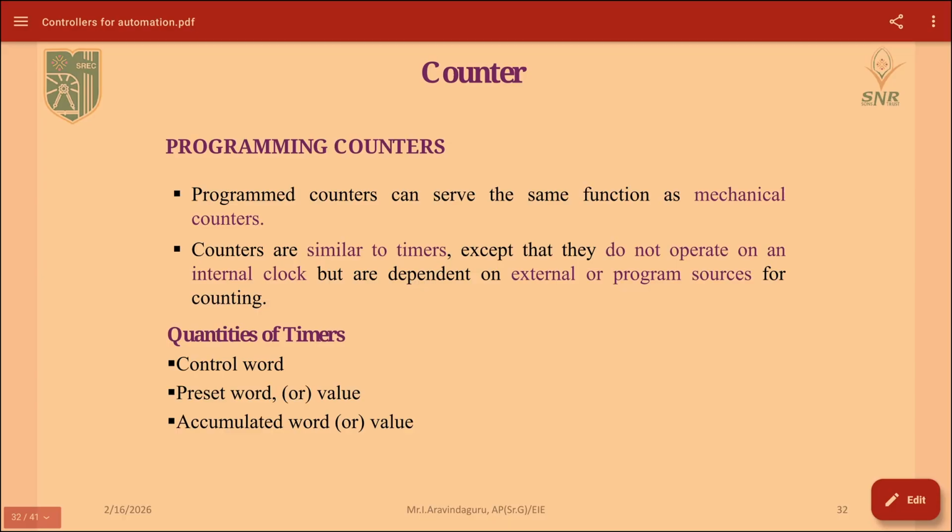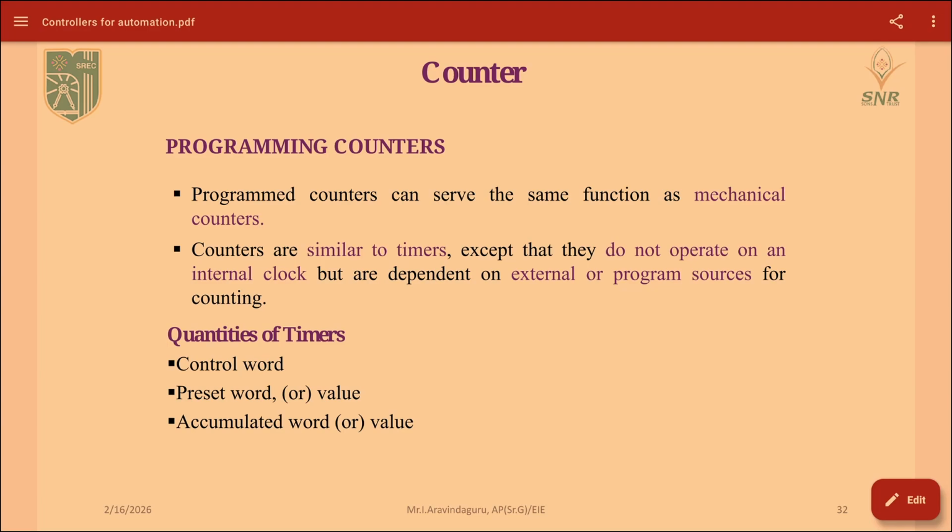Next we will see another important topic in ladder diagram, the counter, which is used to count the number of events that happened. That means if you want to count something, we can use these counters. For this we can take real time examples.